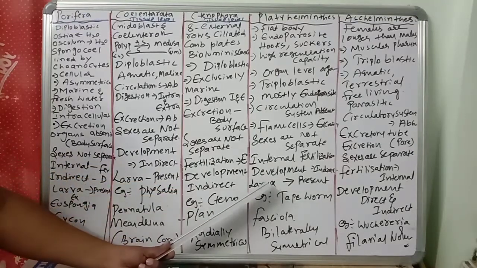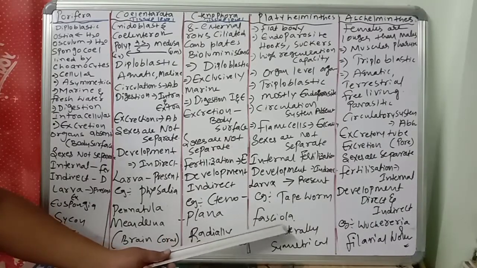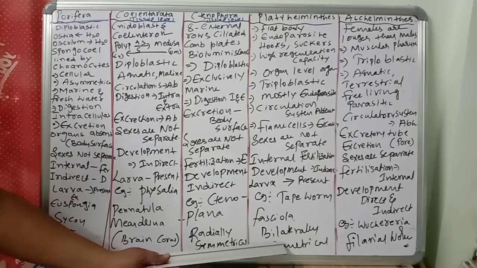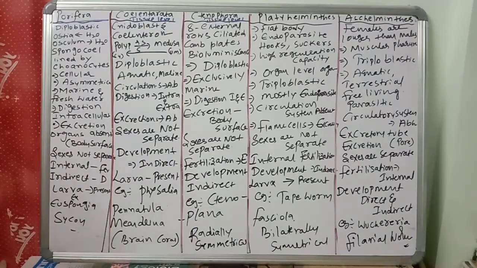Development is indirect. Larva is present. Okay, larval form is there in the platyhelminths. So, examples: tapeworm, fasciola. And they will perform which kind of symmetry? Bilaterally symmetrical. So exactly two halves we can get by the platyhelminths.